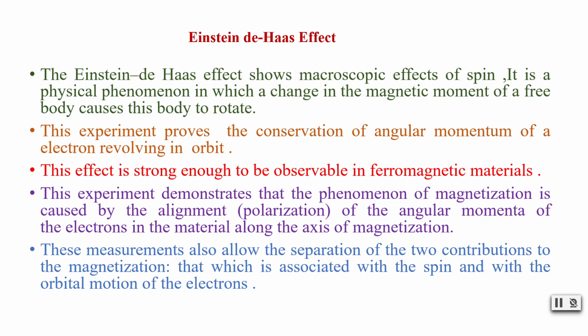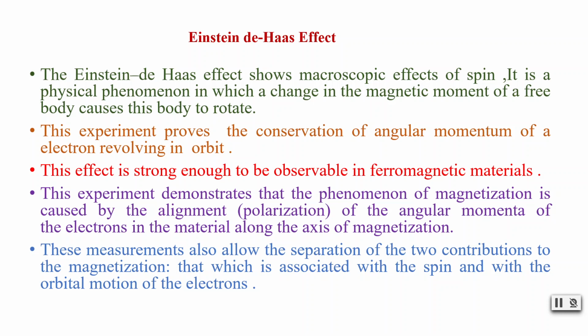So the Einstein-de Haas effect shows us the macroscopic effects of electron spin. We know that an electron has a spin, and this experiment will show the macroscopic effects of that spin. It is a physical phenomenon in which a change in the magnetic moment of a free body causes the body to rotate. Here, magnetic moments are associated with the electron spin, so the change in the magnetic moment causes the body to rotate.